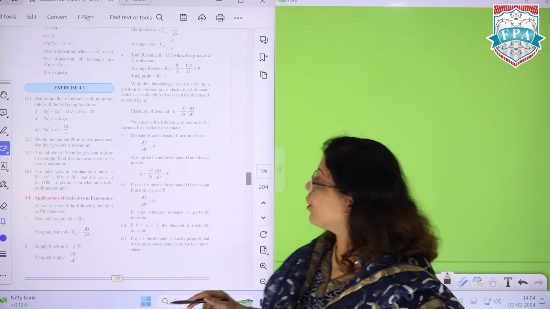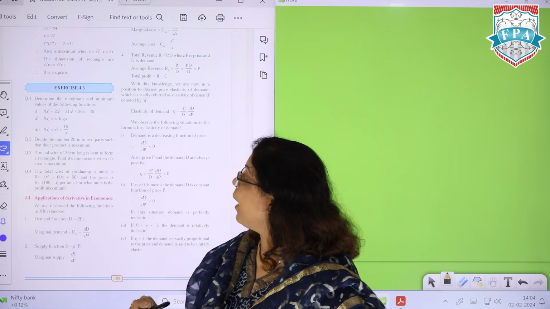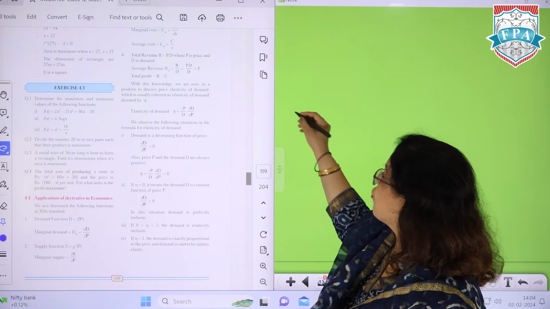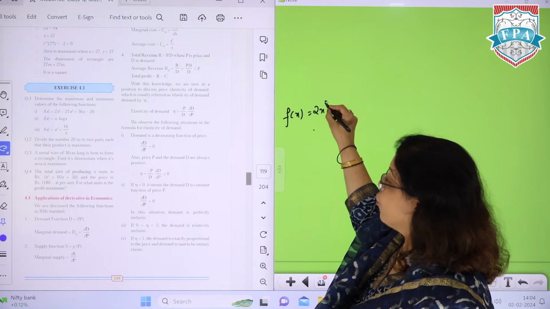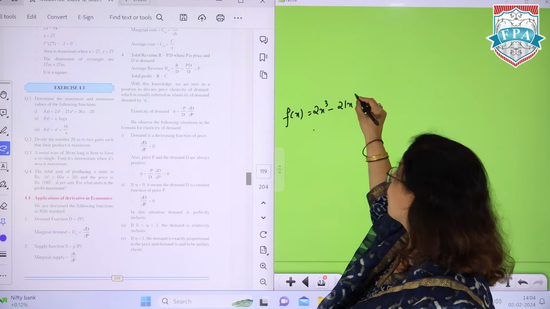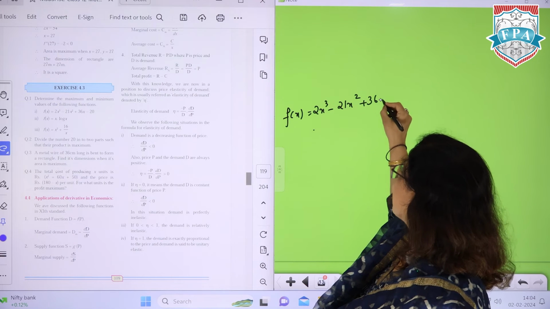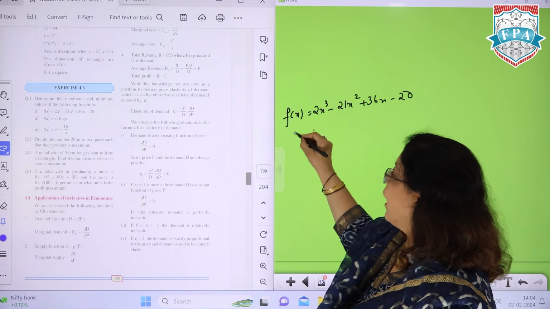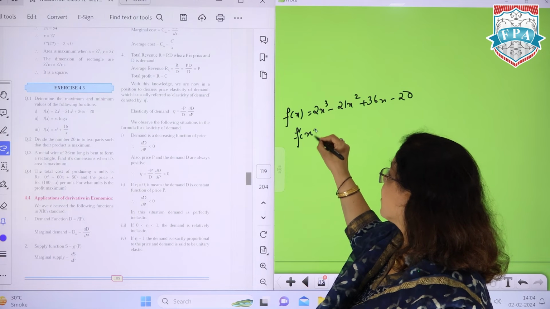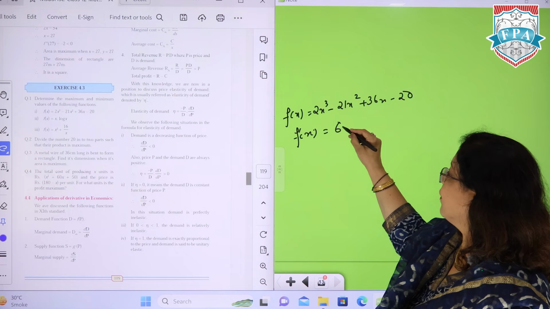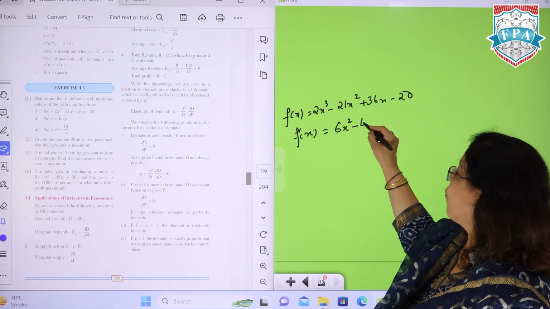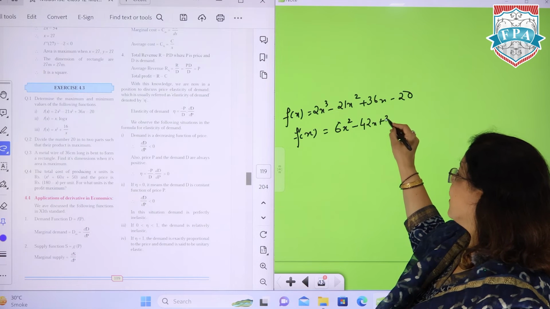First question, direct question hai aapka. Determine the maximum and minimum value of the following function. So your f x is given as 2x cube minus 21x square plus 36x minus 20. आप निकालोगे f dash x, which is coming as 6x square minus 42x plus 36.